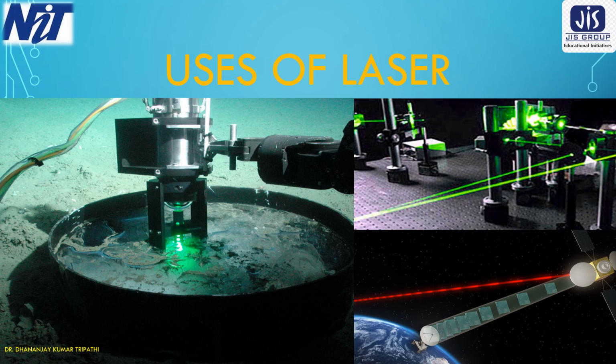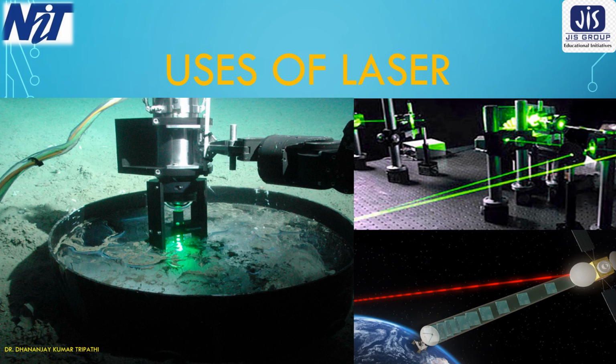Laser is used in the scientific world. As laser is a source of monochromatic light, it is used in Raman spectroscopy as well as in infrared spectroscopy. Laser is used to form holograms. We know that holograms are a symbol of genuineness and they cannot be imitated.